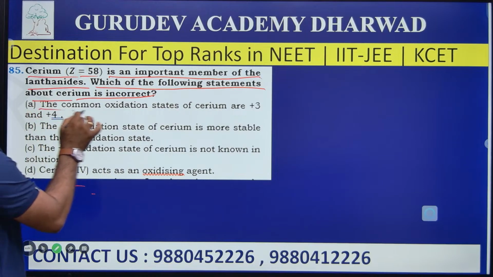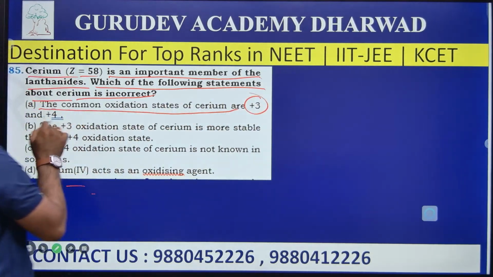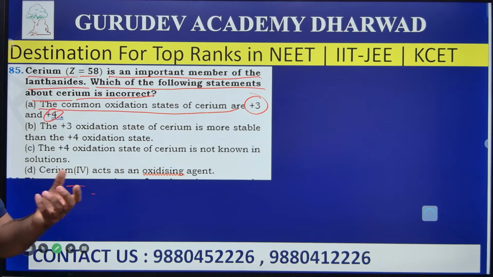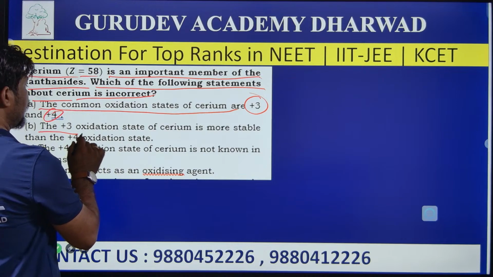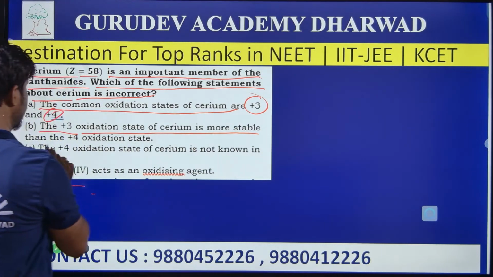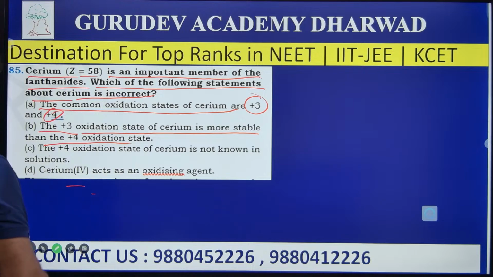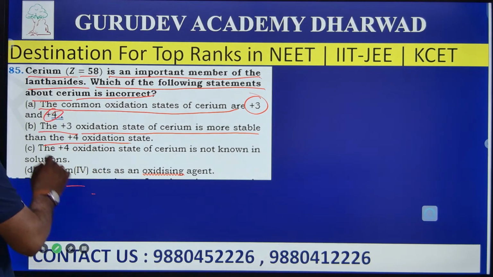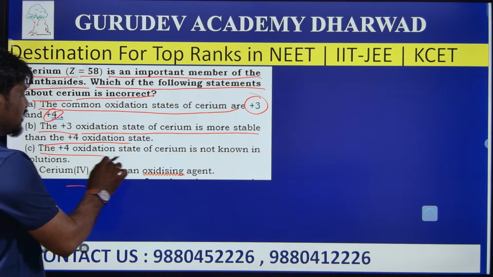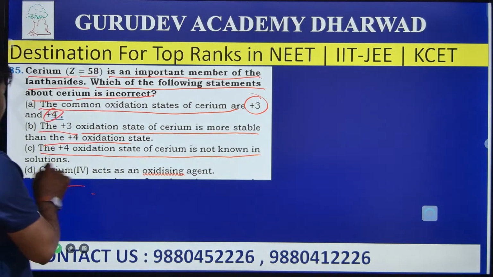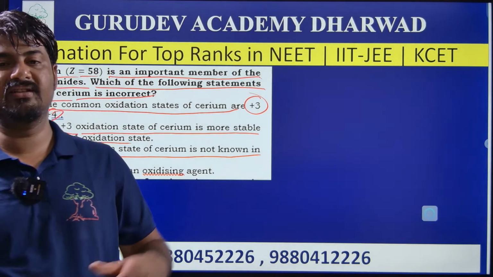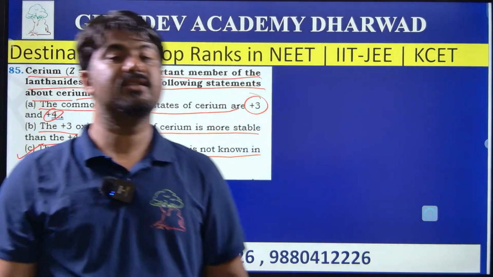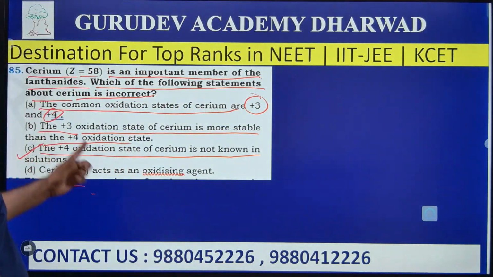Option A: the common oxidation states of cerium are +3 and +4. Of course, cerium exhibits both +3 and +4 oxidation states. Option B: the +3 oxidation state of cerium is more stable than the +4 oxidation state. Of course, it is the right statement. Next, option C: the +4 oxidation state of cerium is not known in aqueous solution. Actually, it is an incorrect statement. In aqueous solution, cerium exhibits both +3 as well as +4. So the incorrect statement is C.